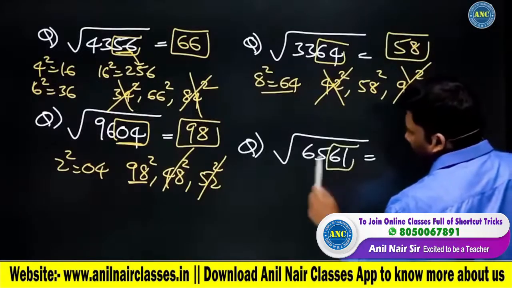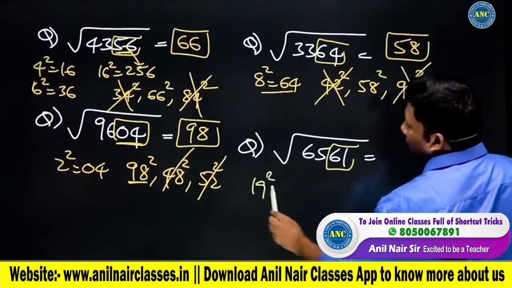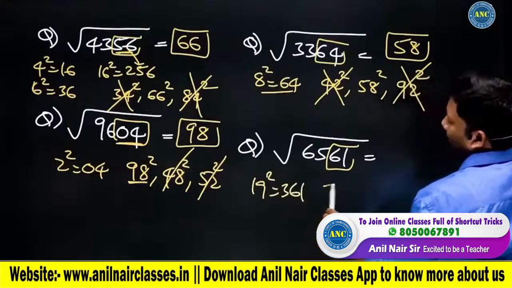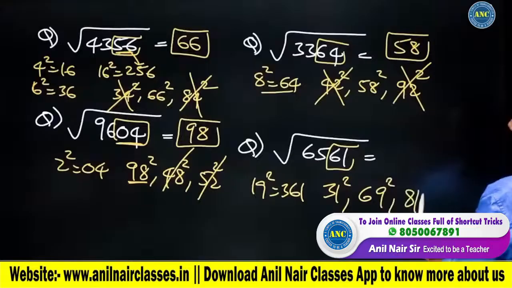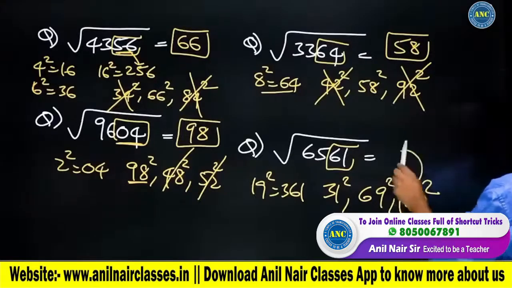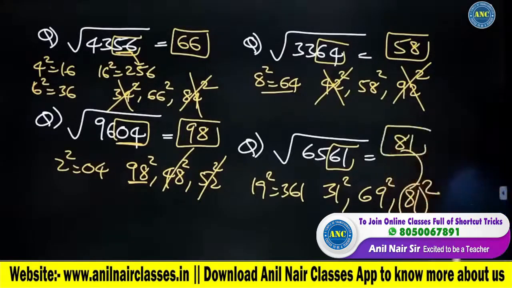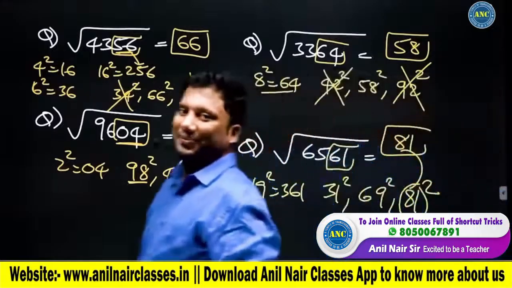It is 61. 19 square is 361. 50 minus 19, 50 plus 19, 100 minus 19. It is 81. Good number of examples which we did.